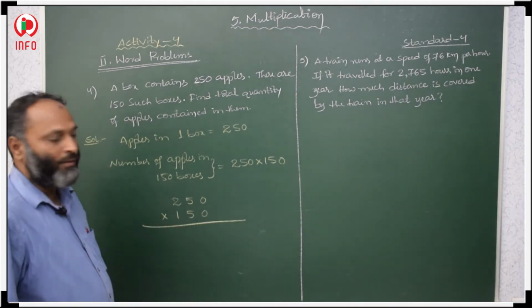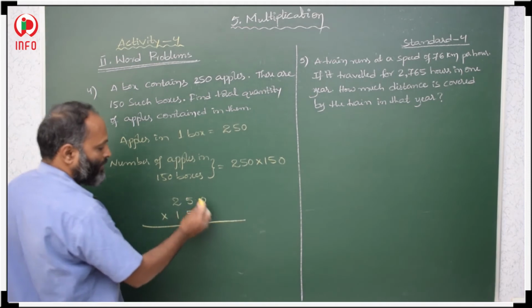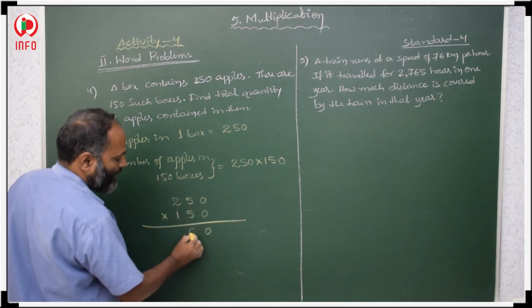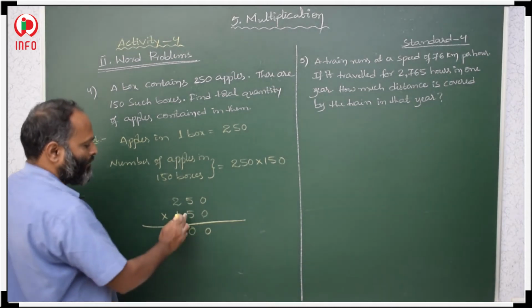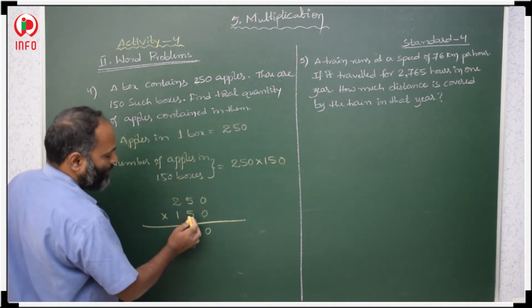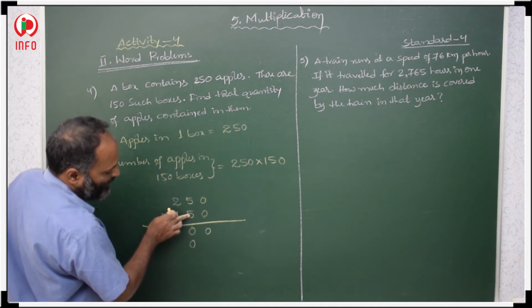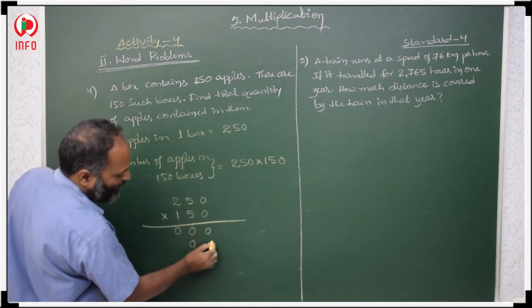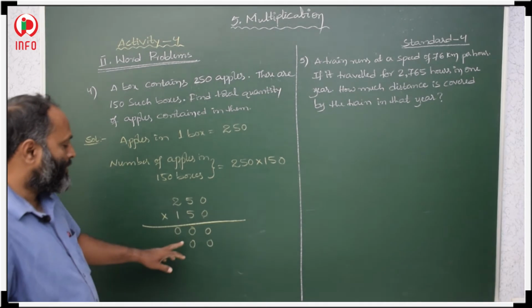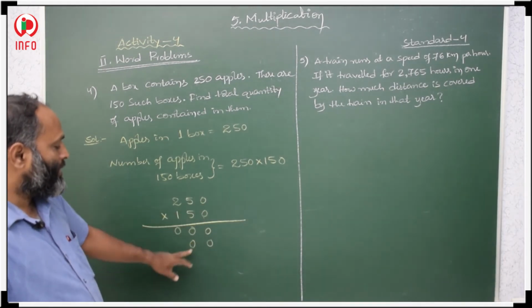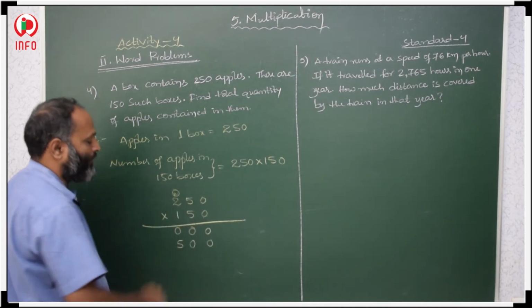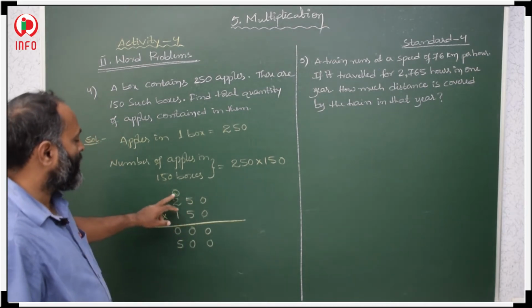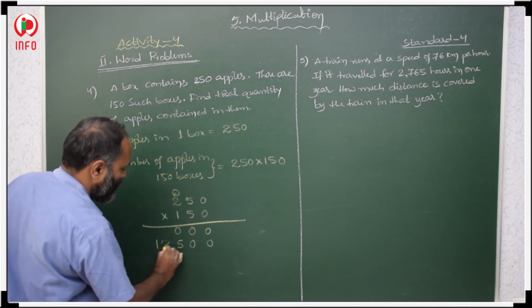First with 0. 0 zeros are 0, 0 5s are 0, 0 2s are 0. Now with 5. 5 zeros are 0. Here 5 is in tens place, so we have to keep a 0 in unit place. Now you start from here. 5 zeros are 0, 5 5s are 25 and 2 carry over on hundreds place. 5 2s are 10, 10 plus 2, 12.